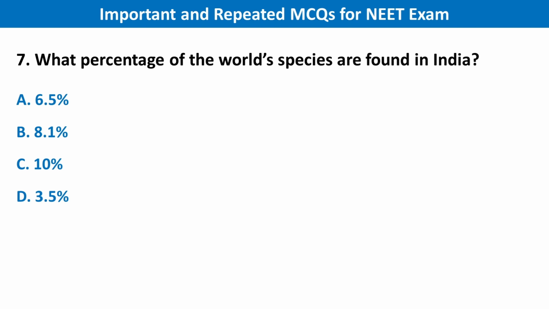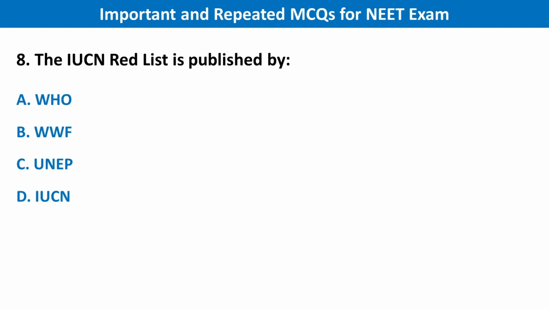Next question, what percentage of the world's species are found in India? Your right answer is option B, 8.1%. Next question is the IUCN Red List is published by. Your right answer is option D, IUCN.